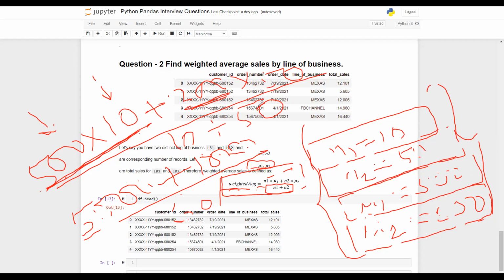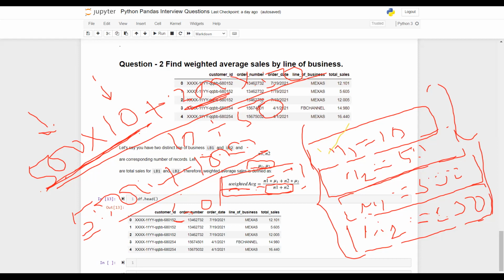Very easy to do. But what if you have this to be computed from the data first, and of course a 2D data in the form of a data frame, and then you have to compute it? Are you going to first individually find out n1 and then n2 and then n3 and mu1, mu2 and so on? Like in this case, are you going to manually first compute n1?